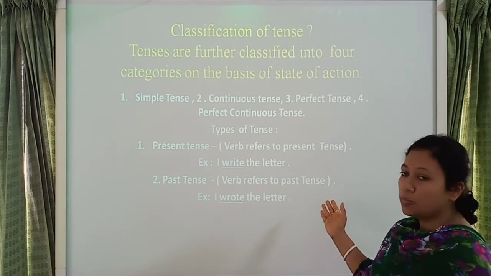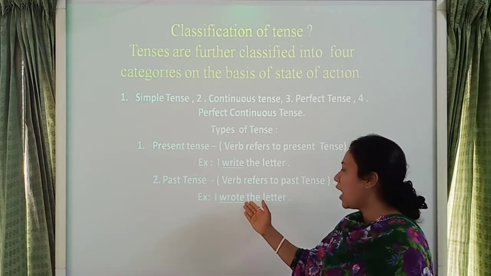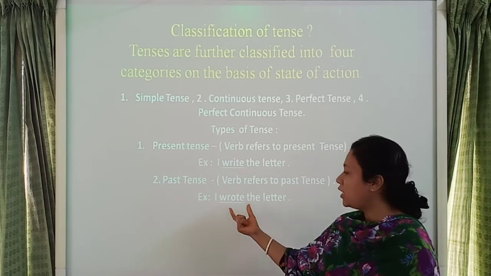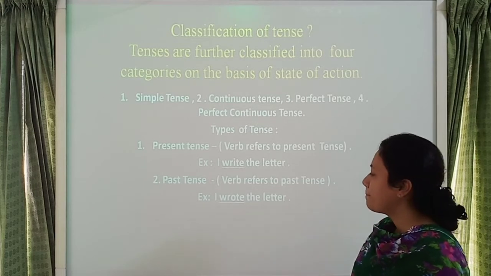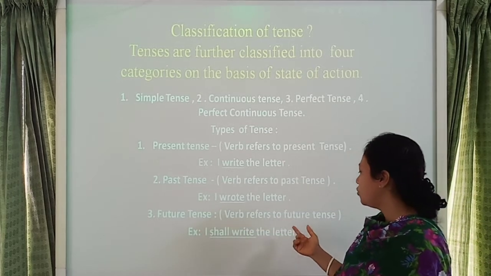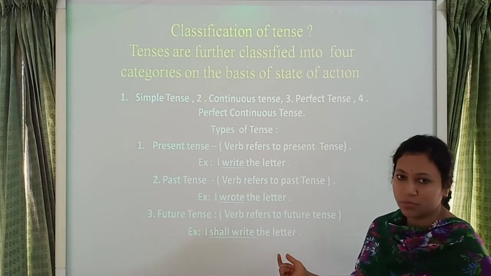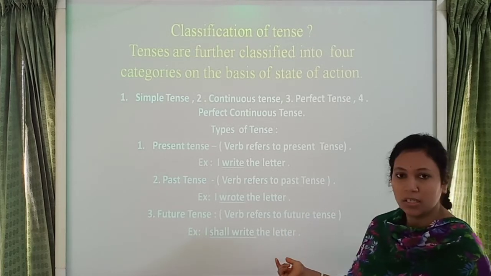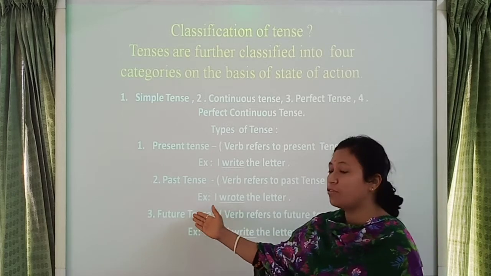Verb refers to past tense. Example: I wrote the letter. Here I use the verb wrote. And number 3, future tense. Verb refers to future tense. Example: I shall write the letter. Here the verb is shall write and it indicates the future tense.